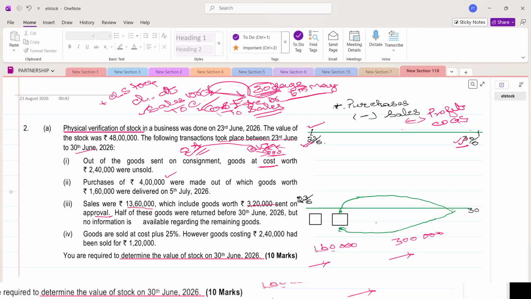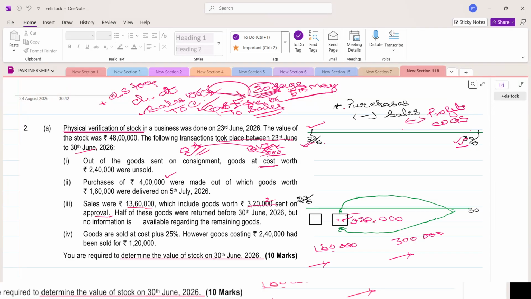But here one more point is there. This is sent on approval between 23rd and 30th. Suppose there are so many boxes of goods, and the total is 48 lakh. Just for understanding purposes, I have made it like this. Suppose this box we are selling, sent on approval, is of 3,20,000.